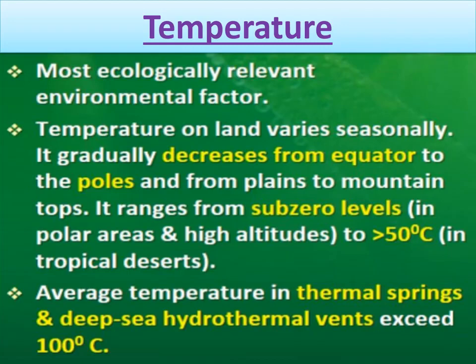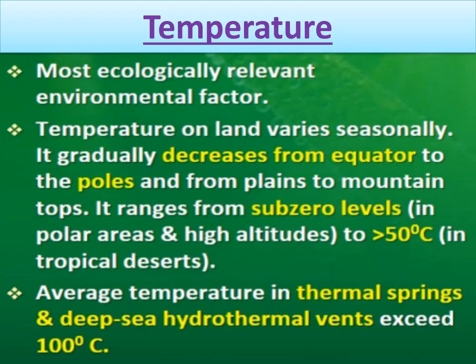So temperature is the first abiotic factor, and the most ecologically relevant environmental factor, right? Temperature on land varies seasonally, because according to season temperature also varies. It gradually decreases from the equator to the poles. On the equator temperature is very high, and as we go towards the poles temperature decreases. And also it decreases from plains to mountain tops, right? In plains temperature is high, but when we go towards the mountain tops temperature goes on decreasing, right?